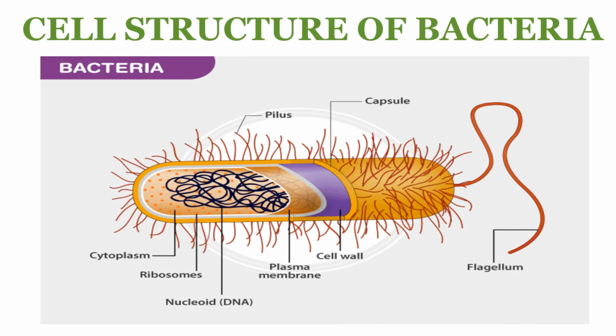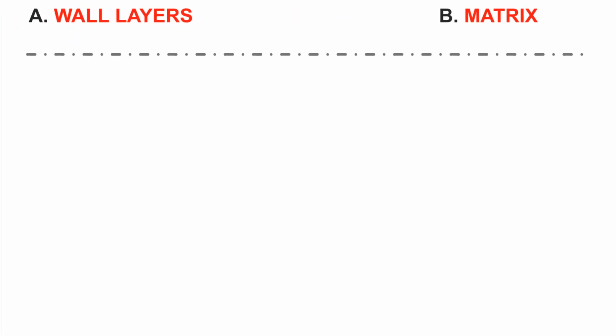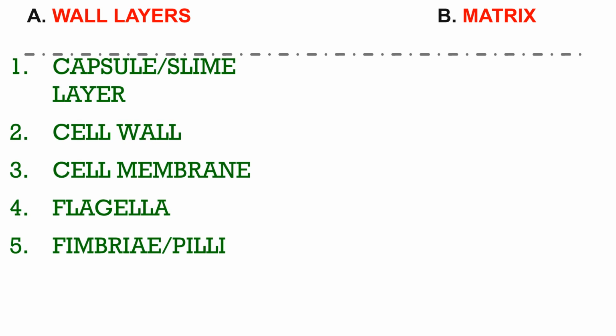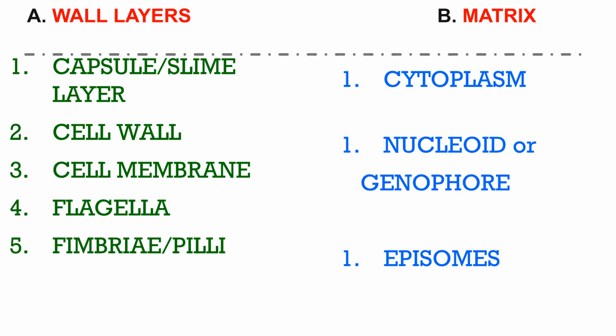This diagram shows the cell structure of bacteria, illustrating key components such as the capsule, pilus, cell wall, plasma membrane, cytoplasm, ribosomes, nucleoid, and flagellum. The bacterial cell structure is divided into wall layers and matrix components. Wall layers include the capsule or slime layer, cell wall, cell membrane, flagella, and fimbriae or pili. The matrix includes the cytoplasm, nucleoid or genophore, and episomes.